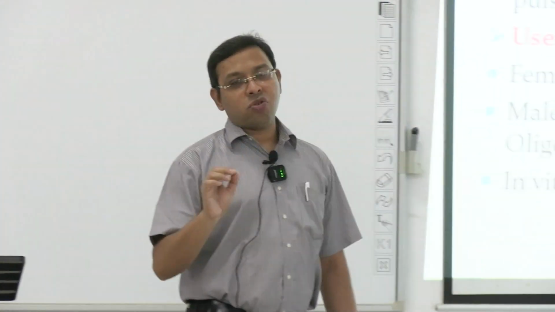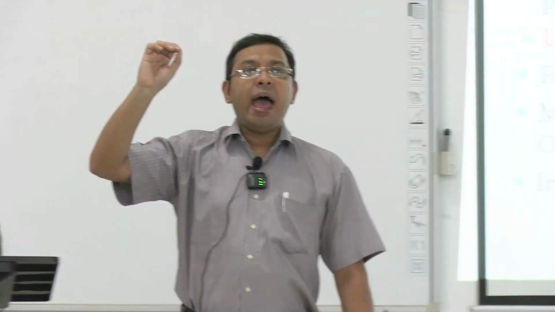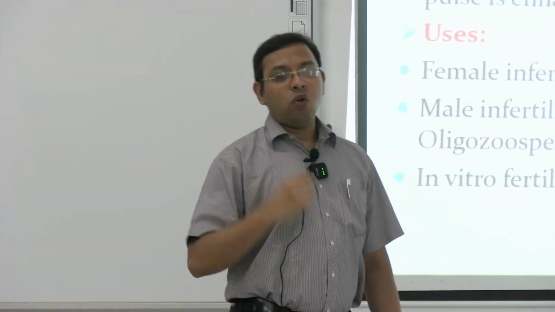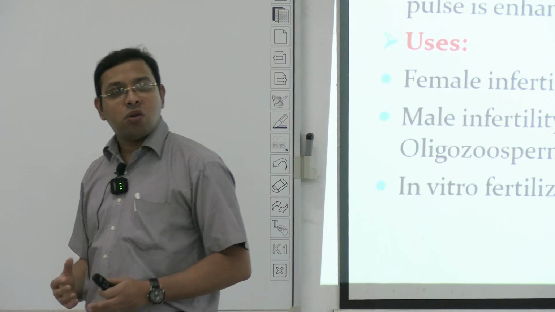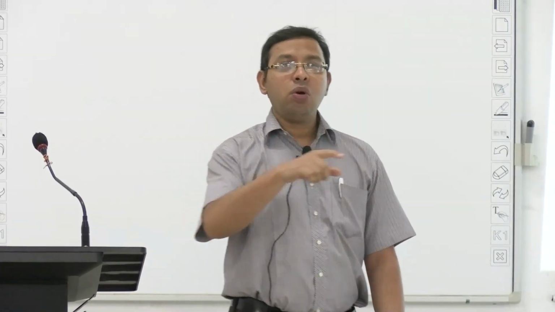So clomiphene citrate, remember, is an anti-estrogen that mainly acts on the estrogen receptor alpha and beta in the hypothalamus, and when it acts, the negative feedback effects will be lost, so that there will be more release of FSH and LH from the pituitary that acts on the ovary, and there will be more release of estrogen and progesterone, and this helps in more chances of ovulation in the anovulatory cycles that ultimately lead to infertility.